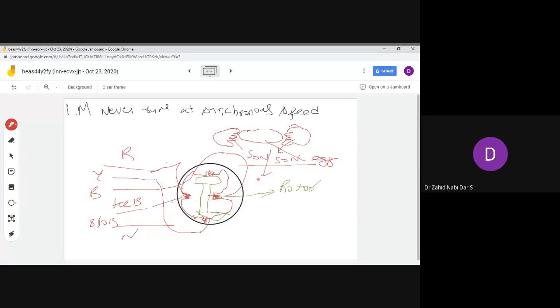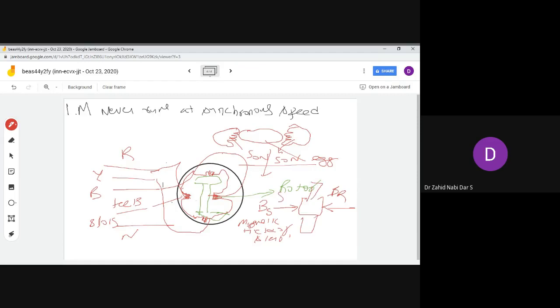Suppose you have the magnetic field of the stator rotating in this direction. Similarly, you apply a rotor magnetic field that is moving in the opposite direction, and this is the shaft that has to rotate.